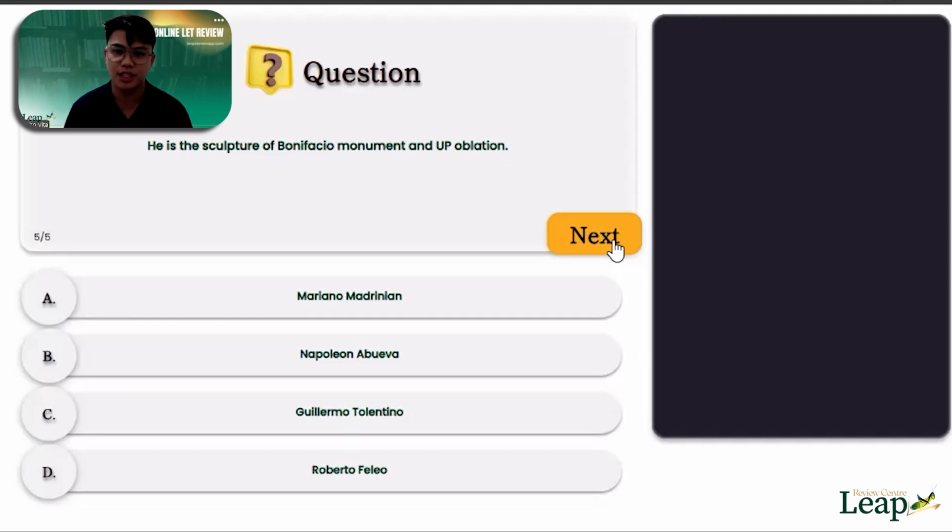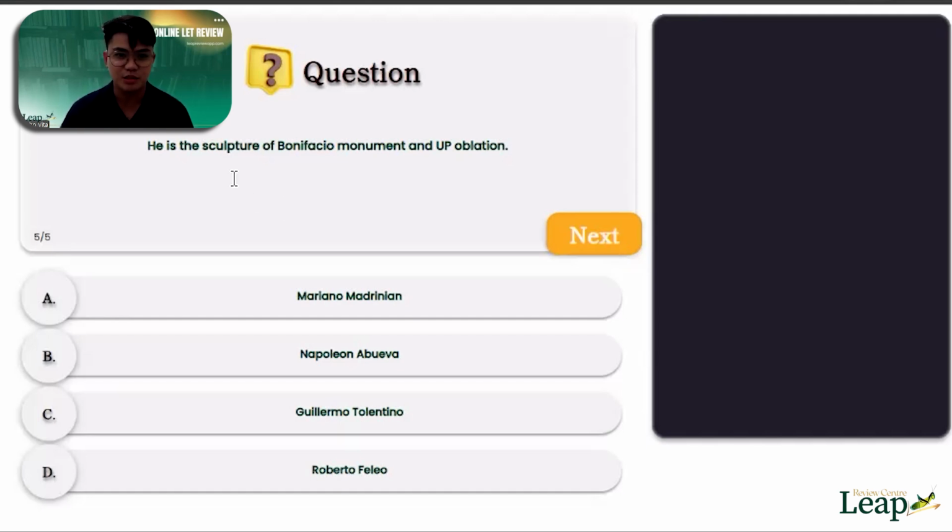It's very important because it's a common question in the board exam. Is it A, Mariano Madrinian, B, Napoleon Abueva, C, Guillermo Tolentino, or D, Roberto Feleo? Again, is it A, Mariano Madrinian, B, Napoleon Abueva, C, Guillermo Tolentino, or D, Roberto Feleo?